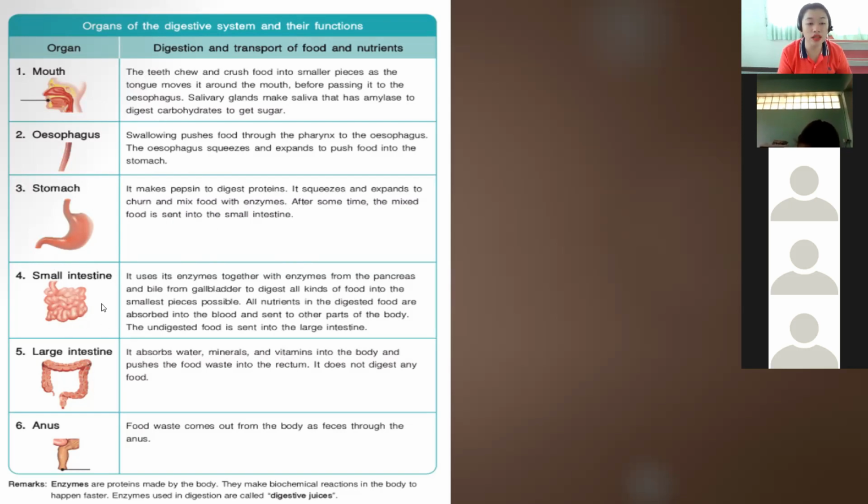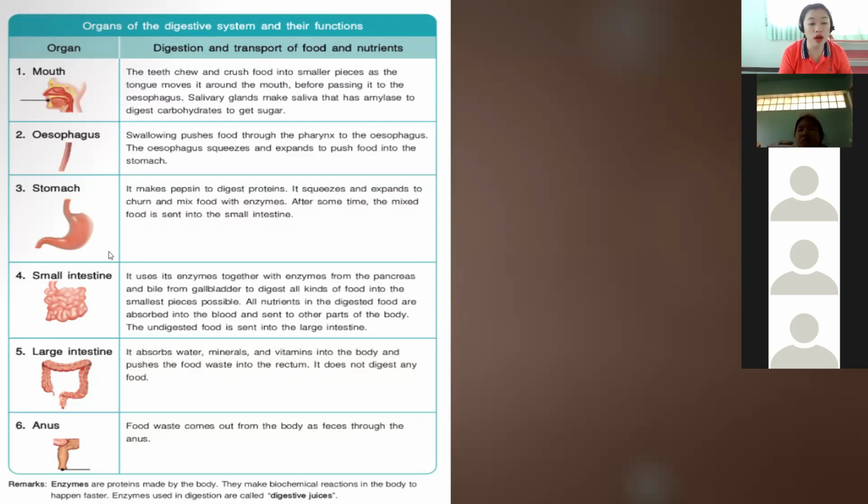Okay, so the small intestine, it uses its enzymes together with enzymes from the pancreas and bile from the gallbladder to digest all kinds of food into the smallest pieces possible. All nutrients in the digested food are absorbed into the blood and sent to the other parts of the body. The undigested food is sent to the large intestine.